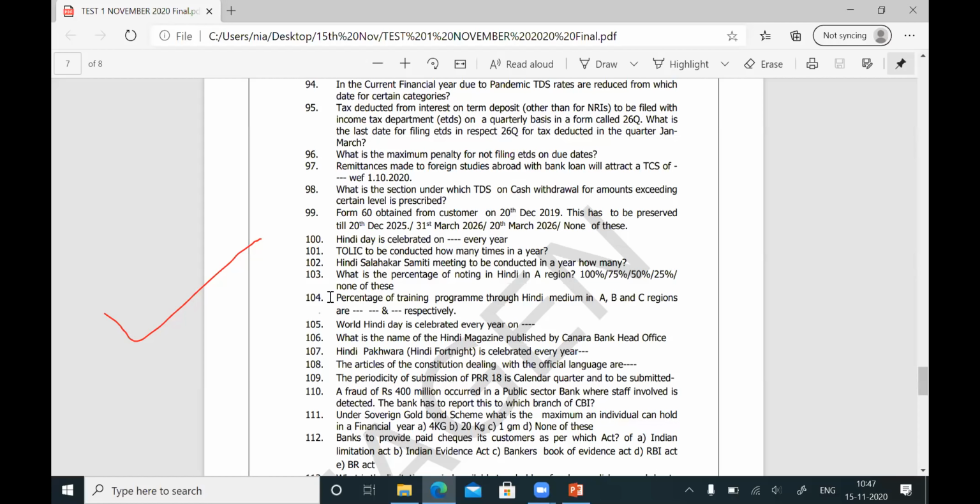We are going to the next question. What is the percentage of training programs through Hindi medium in A, B and C regions? The first question was noting, then training in Hindi medium in A, B, C regions. I will tell, please note down. For A region, it is 70%. For B region, it is 60%. For C region, it is 30%.